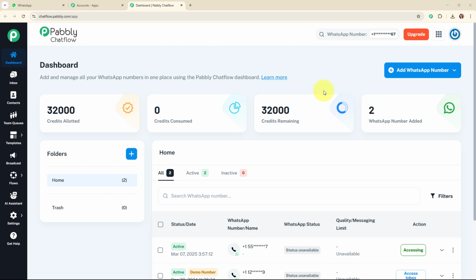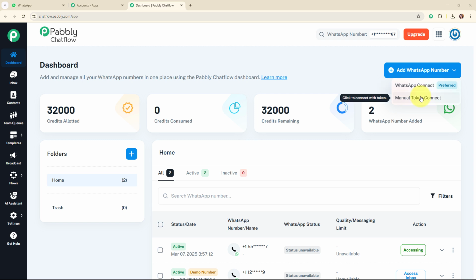So for that, you need to click on this add WhatsApp number button given on the top right corner, and then you'll be able to see the options of WhatsApp Connect and Manual Token Connect. So here you can see that WhatsApp Connect is the preferred method. If you wish to learn how you can use this method to add a WhatsApp number in your Pabbly Chat Flow account, then you can check out the video link available in the description box below.